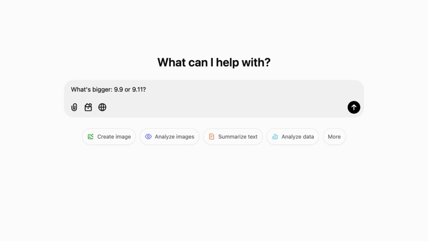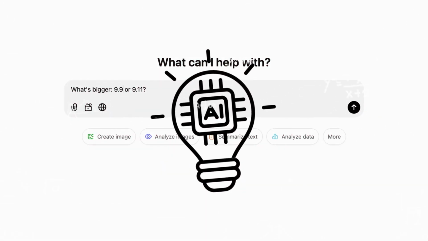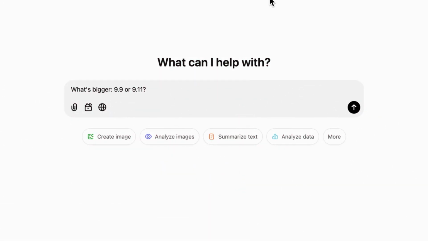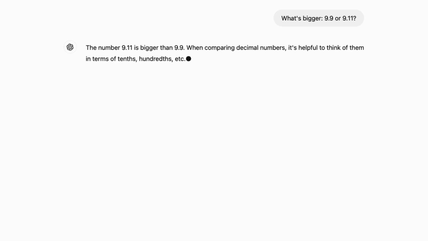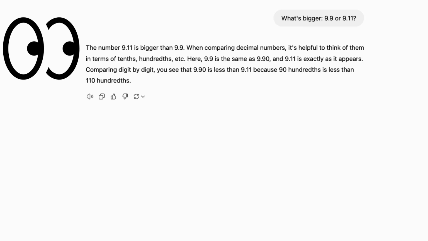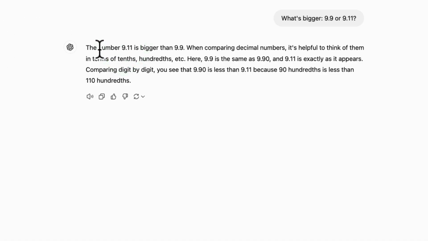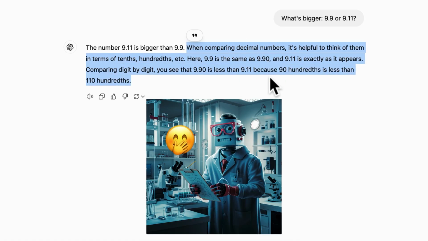And it's something that this incredible technology that ChatGPT is should be able to handle. Well, let's see what it says. And would you look at that? ChatGPT, this incredible technology, actually says that 9.11 is bigger than 9.9. And then it even gives reasons here. But it still comes to the wrong conclusion.